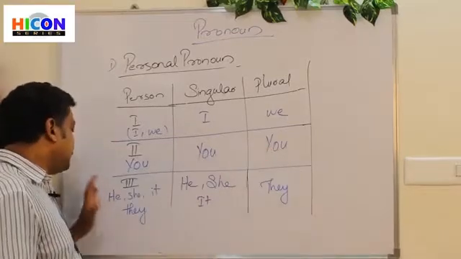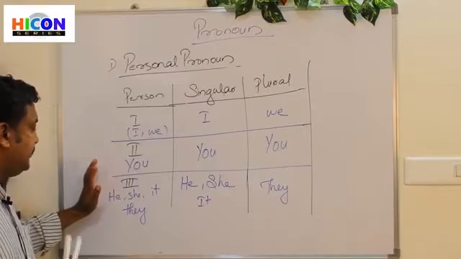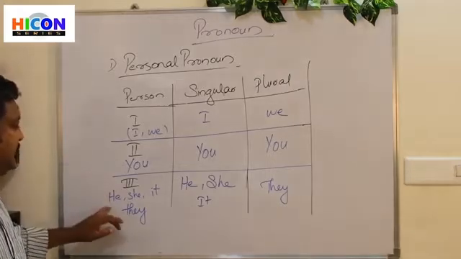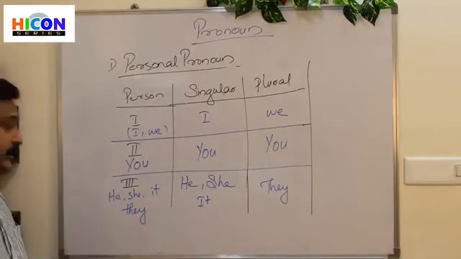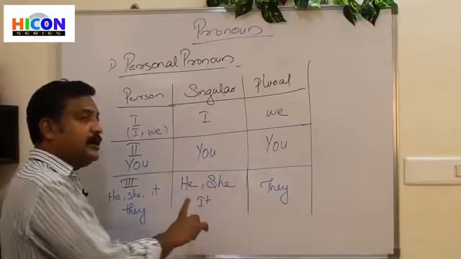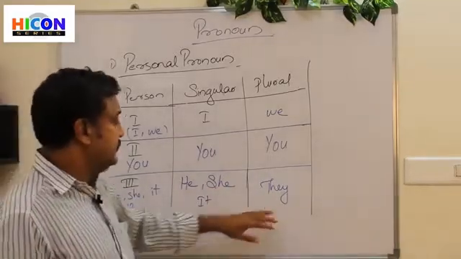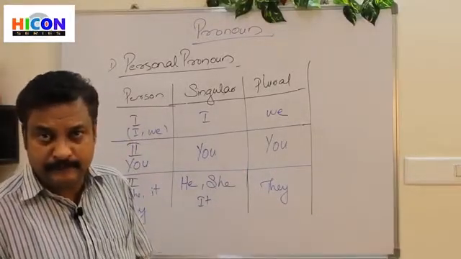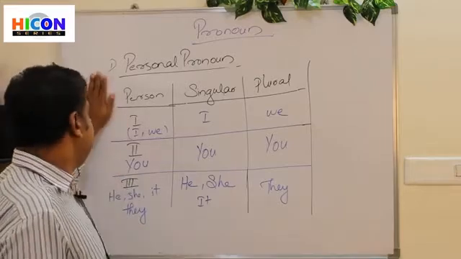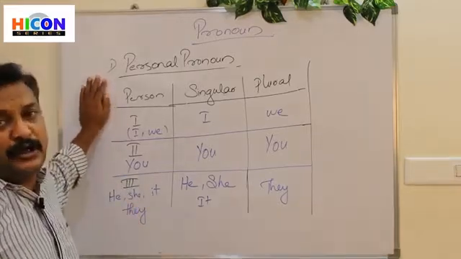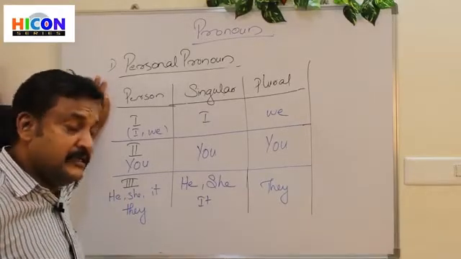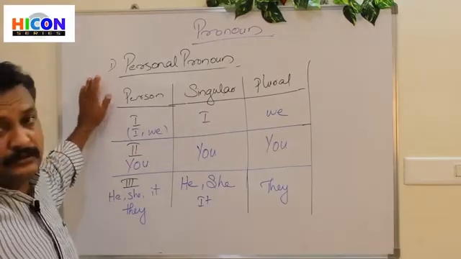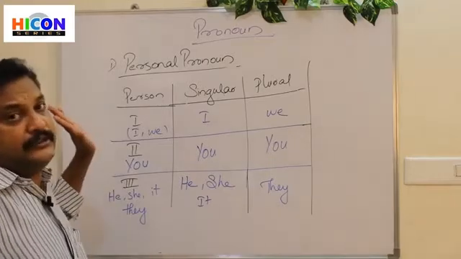Clear? Now, the third personal pronouns are he, she, it and they, in which he, she and it are singular pronouns and they is a plural pronoun. So this is the division of personal pronouns based on number. Number means singular or plural. So I will leave this board for a while. Observe it, understand it carefully.